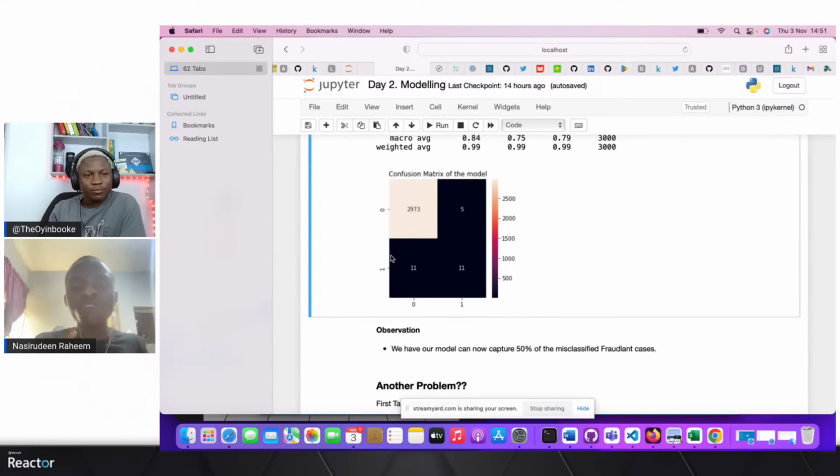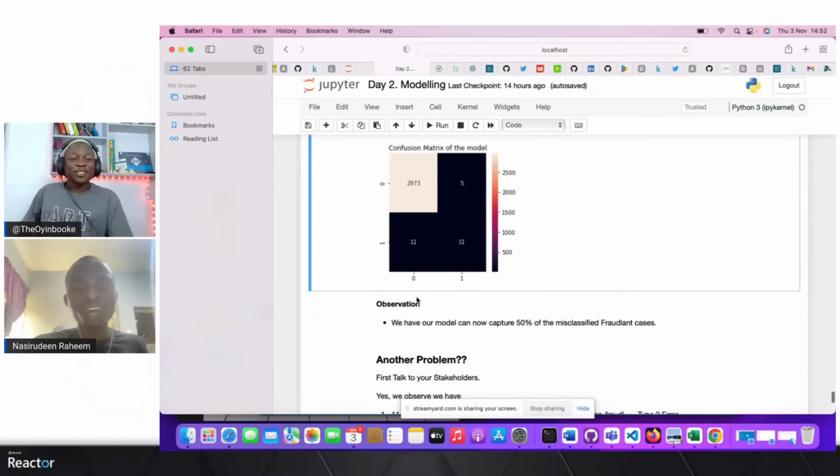We have to be careful about the type 2 error here, because we have a lower type 1 error than type 2 error. So in our confusion matrix, we are not getting it exactly right, but we have done something better using the right metrics and predicting the probabilities rather than predicting the actual value.